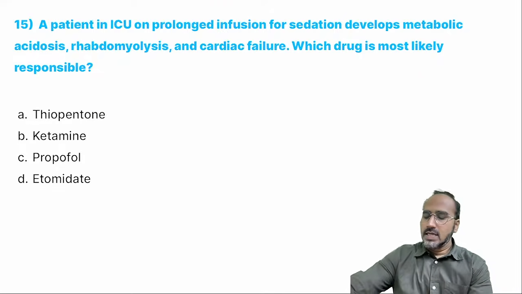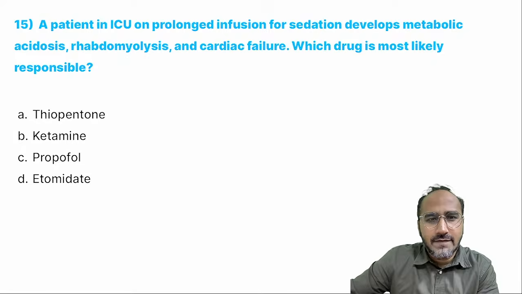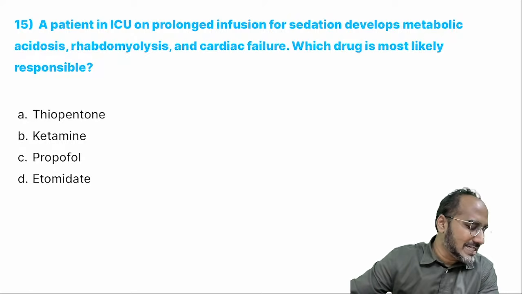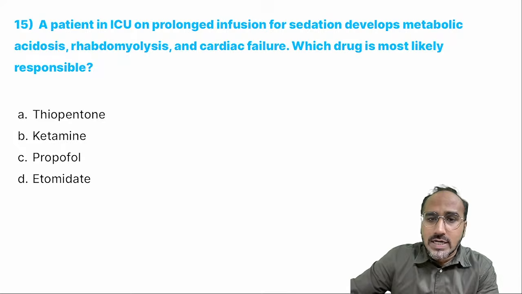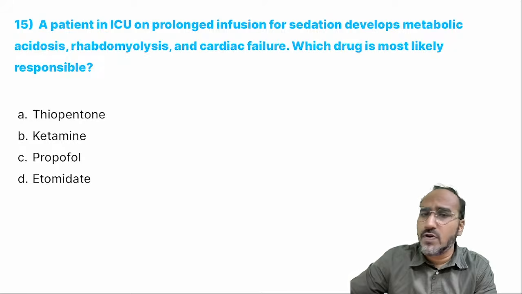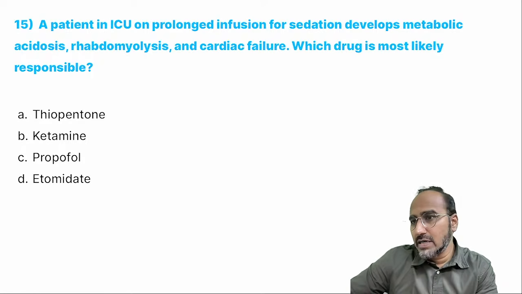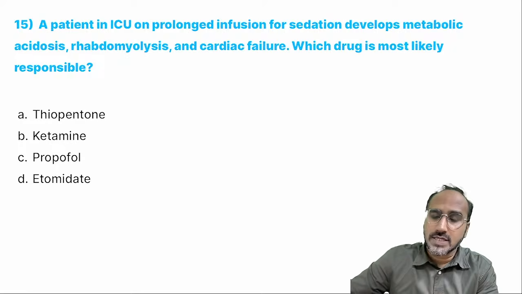Next. A patient is in ICU on prolonged infusion for sedation, develops metabolic acidosis, rhabdomyolysis, cardiac failure. Which drug is commonly responsible or mostly responsible? Guys, remember, when a patient is in ICU for long-term sedation, don't give any of the drugs, propofol or etomidate or ketamine. No. For long-term ICU sedation, we are using dexmedetomidine. Okay? We are using fentanyl. Okay? But we are never using these drugs, guys.